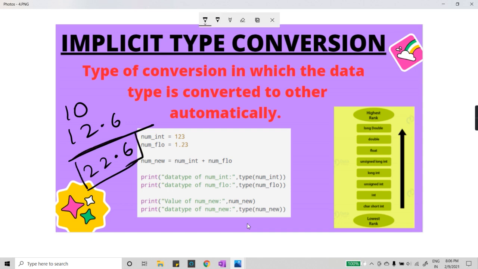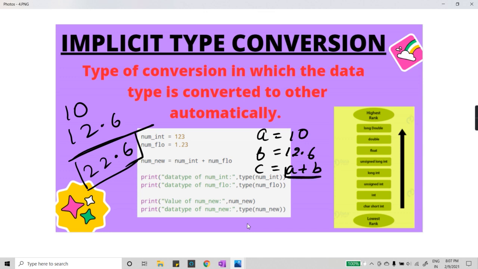Let's say I do this in a program. I write A is equal to 10, B is equal to 12.6, and now I write C is equal to A plus B. Now A plus B stores my final addition of A and B, that is 22.6. So when C is equal to 22.6, what data type will it give me?